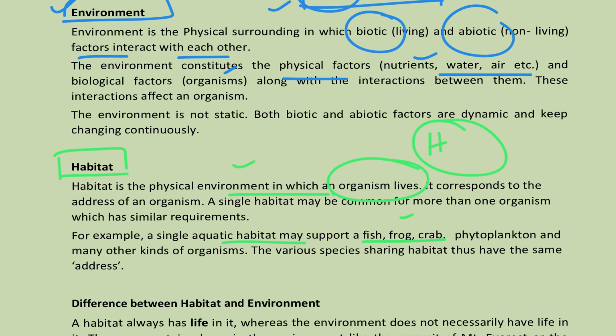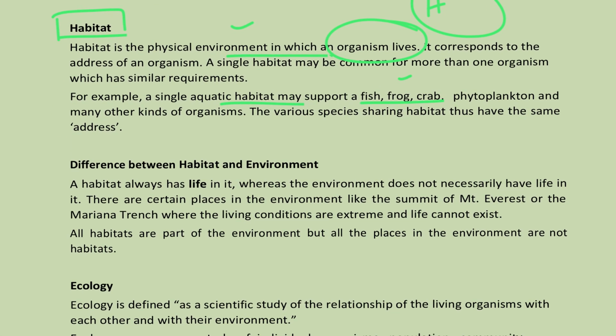Here, what are the differences? You can easily say that habitat is having the living organisms, as the definition says that habitat is the physical environment where the organisms are living. So based on that, you can make out the difference: in habitat, life is existing, but in environment generally we are talking about the physical surrounding.